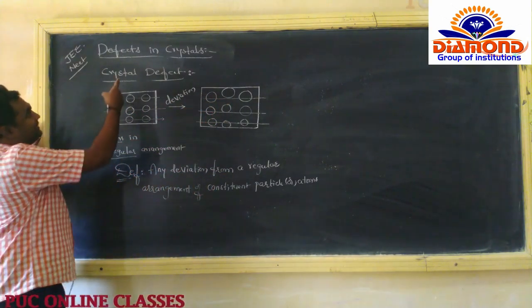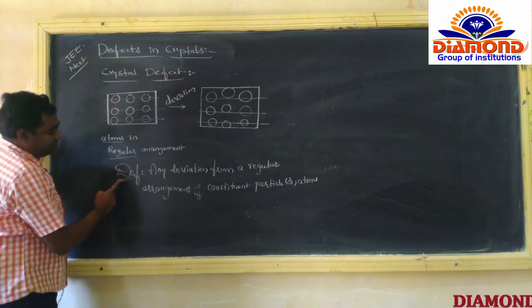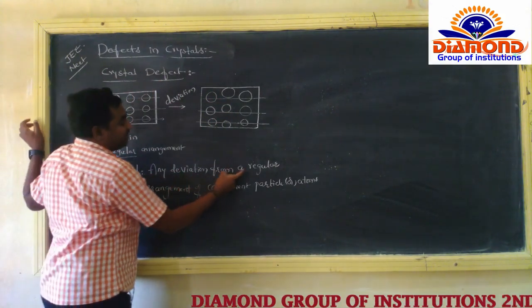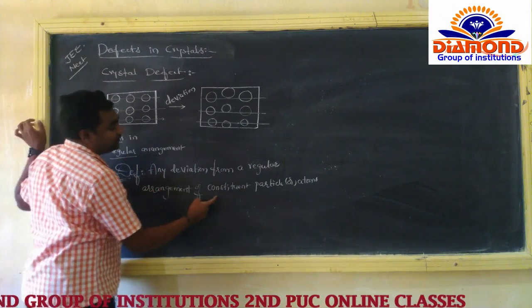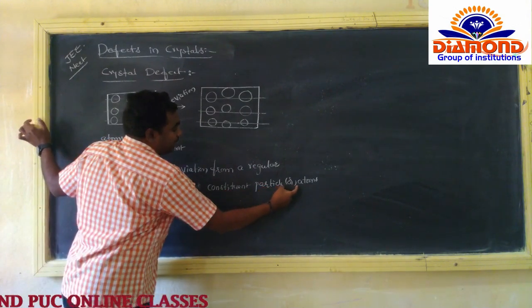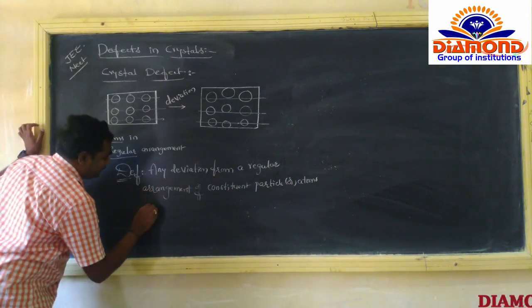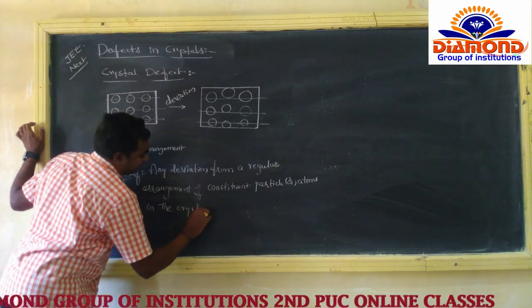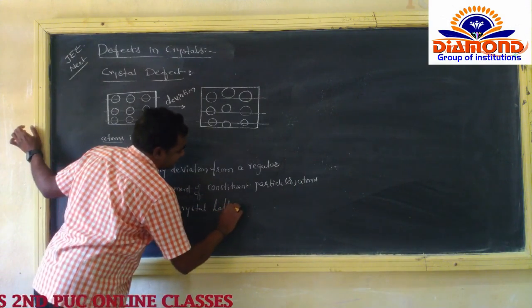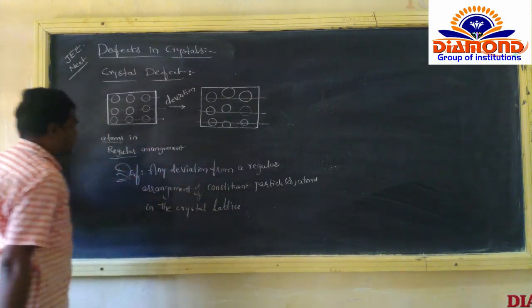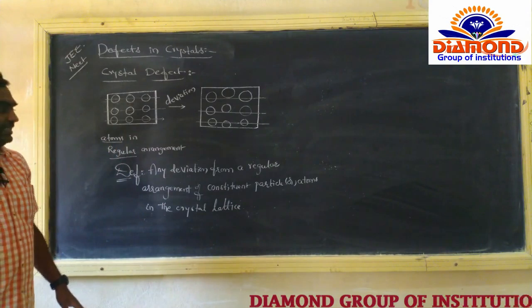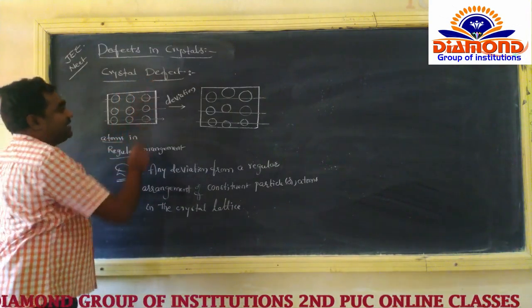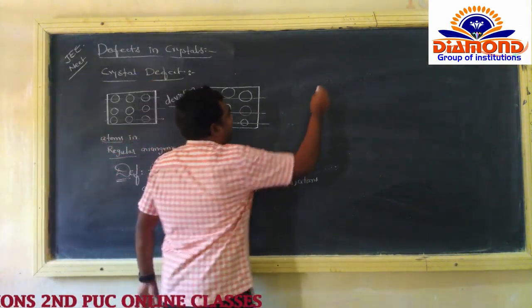So the definition of the crystal defect: any deviation from a regular arrangement of the constituent particles or atoms in the crystal lattice is known as a crystal defect.